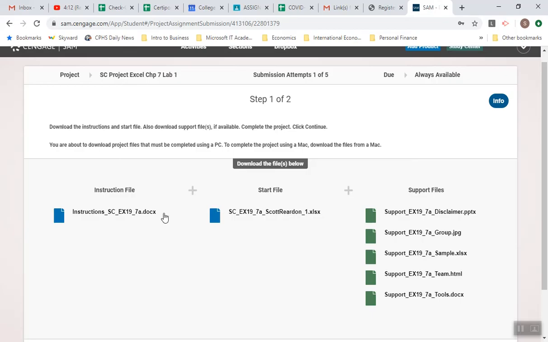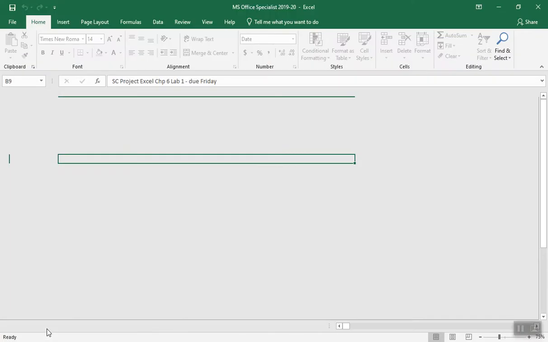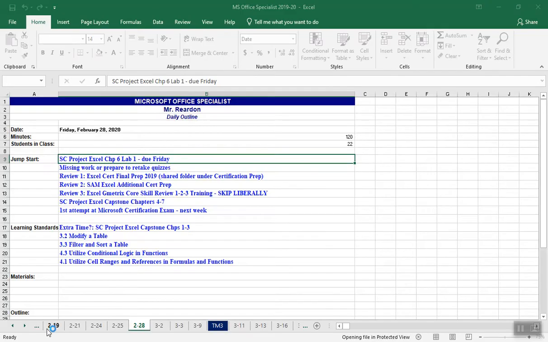There's my start file and my instructions, but again, I always ask you to use my instructions because I might have modified them along the way. So I got to download my start file. And while I'm doing that, it says Elena Dorado is an associate investment banker at Valentine Investments. She is preparing a draft of the workbook that will be presented to shareholders to describe Valentine's asset management team and client relationships. She asked for your help in importing data and adding other content to the workbook.